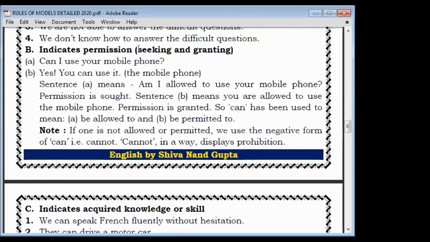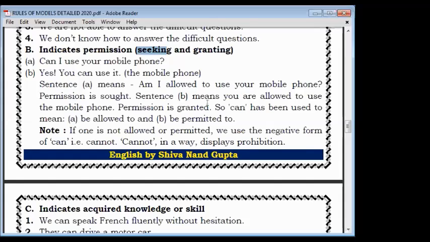Okay, so in this way we come to know that modals can be used for indicating permission, and two types of permission are there. First is seeking permission, means asking permission from another person. And second is granting permission, means giving permission to another person. Okay, any doubt in this rule?